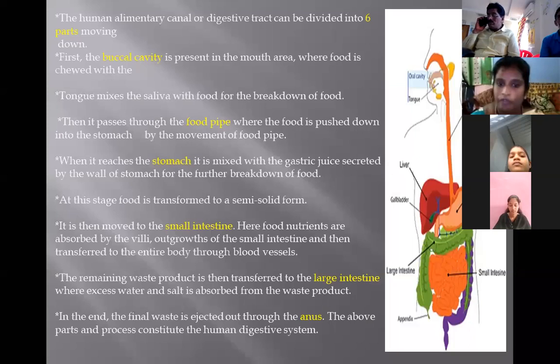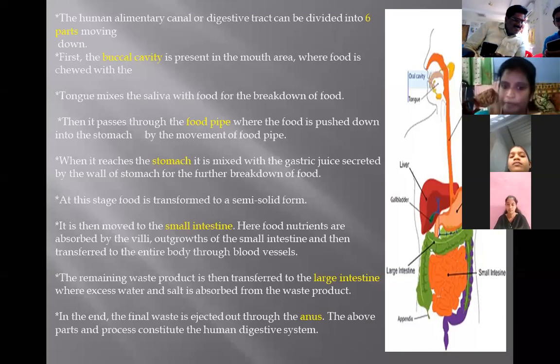Next, it passes through the food pipe, where the food is pushed down into the stomach by the movement of the food pipe.